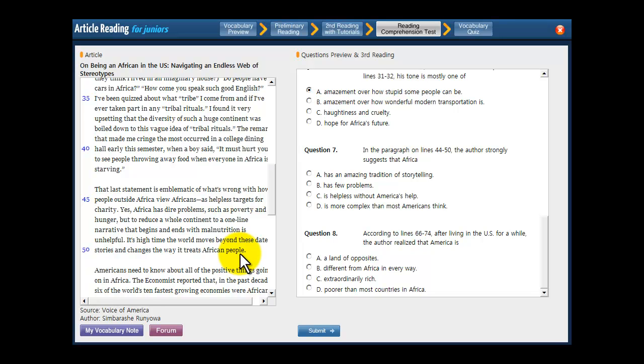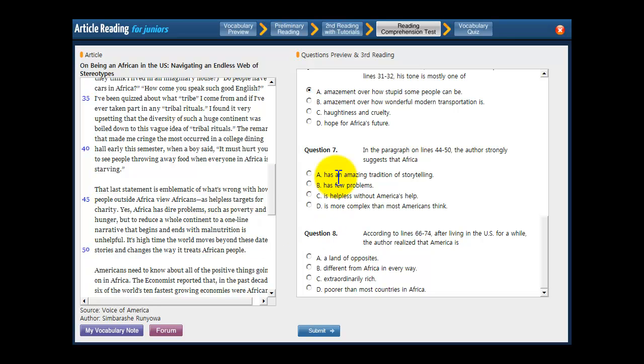This paragraph seems to be saying that Africans aren't as helpless as Americans think they are, or Africans are more complicated because their story doesn't begin and end with malnutrition. There's more to the story. So the answer is going to be something like, there's more to the story about Africa. It's not as simple as Americans think.